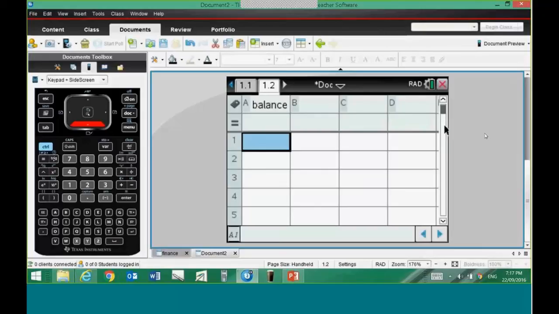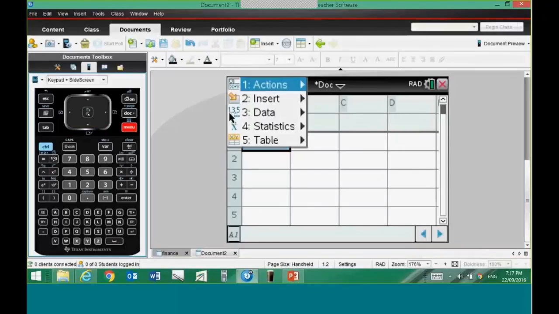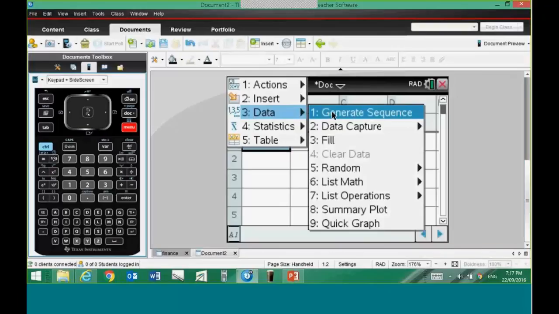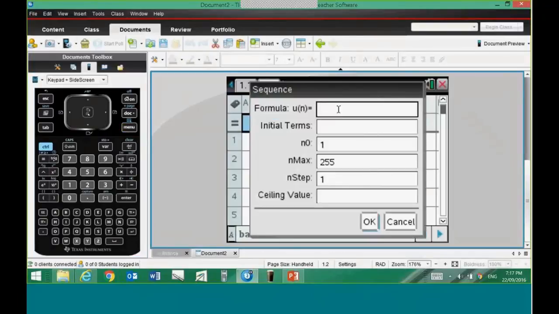So here we are, and as we've mentioned before, the spreadsheet tends to integrate fairly seamlessly with Excel, the spreadsheet in Inspire. Now, I'm going to put a sequence in here. Remember we did sequences 2 weeks ago? So I hit Menu, Data, and I'm going to generate a sequence, and the formula will be the current value, Un, will equal Un minus 1, that is the previous value, multiplied by 1.05, as you saw on the other page.